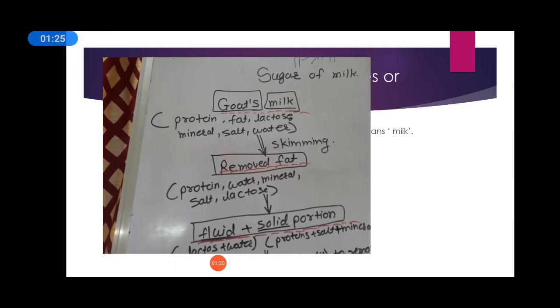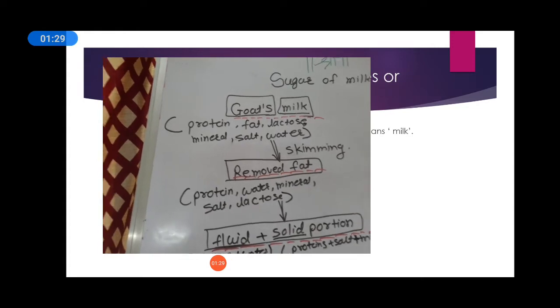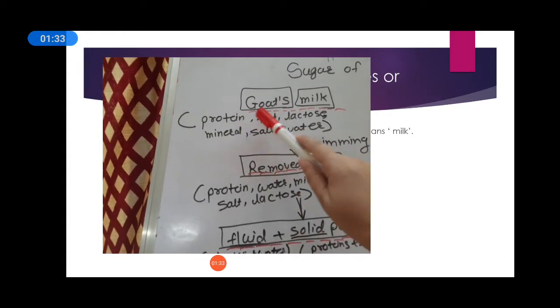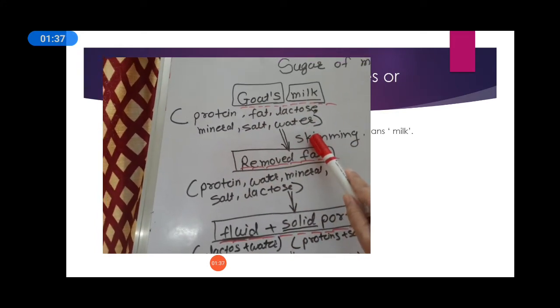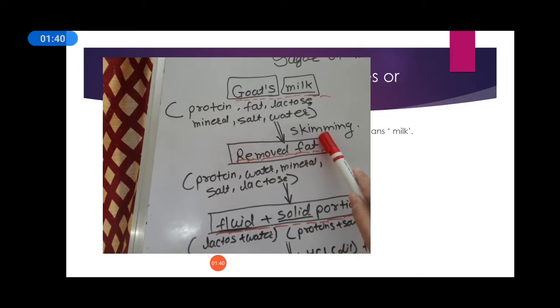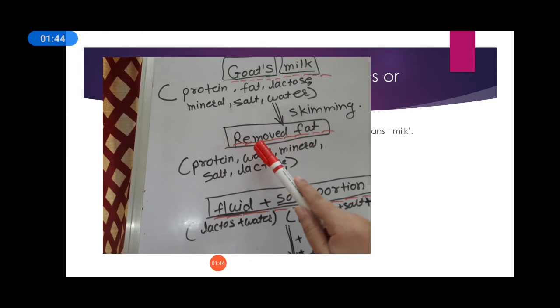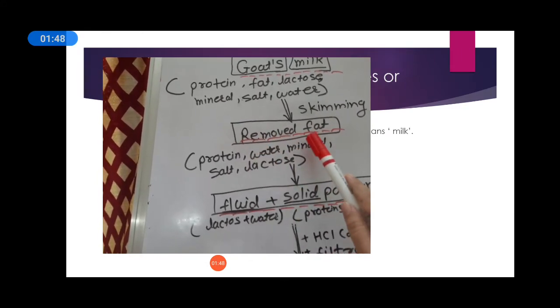Now about the preparation of sugar of milk. The process of preparation is very easy. First we have to take the goat's milk. Goat milk contains protein, fat, lactose, minerals, salt and water. Now we do the process of skimming. After skimming, we get a layer of fat and we have to remove that fat.